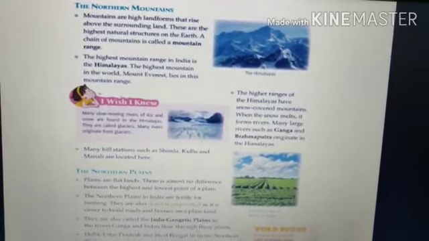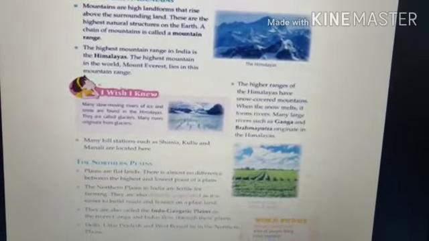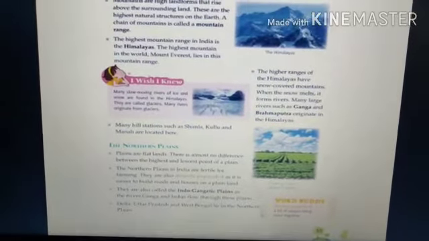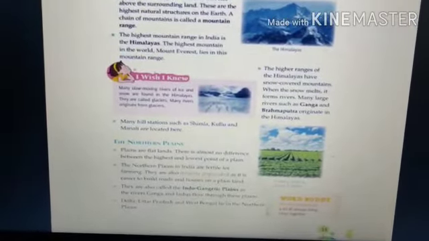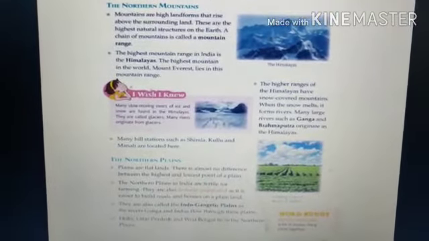The highest mountain in the world, Mount Everest, lies in this mountain range. The higher range of the Himalayas has snow covered mountains. When the snow melts, it forms rivers like the Ganga and Brahmaputra, which originate from the Himalayas. There are many hill stations like Shimla, Kullu and Manali, located in the Himalayan region.